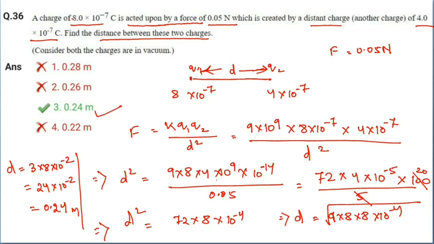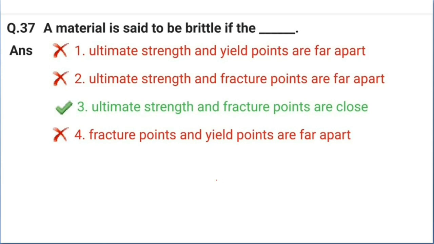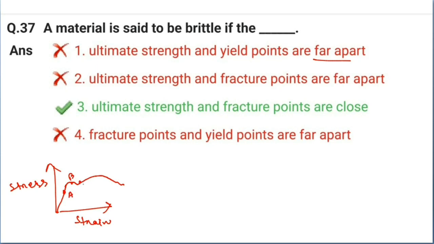meter. Now next question: a material is said to be brittle if the ultimate strength and yield point are far apart. Okay, let's draw the stress strain curve. Here strain is there and here stress. Okay, the curve is like this. So these points are known as A, B, C, D and E.